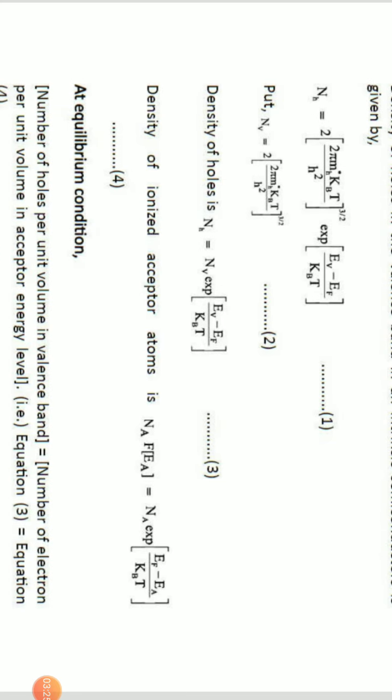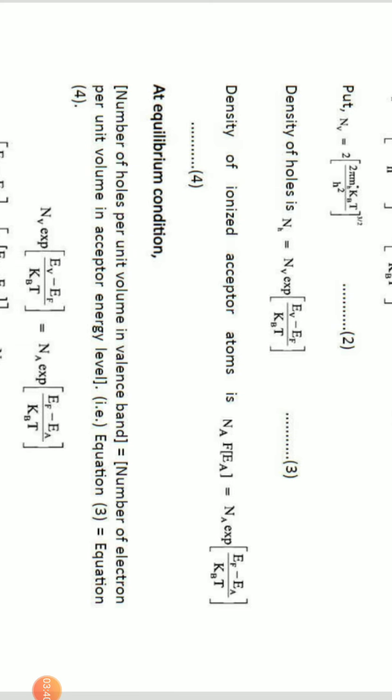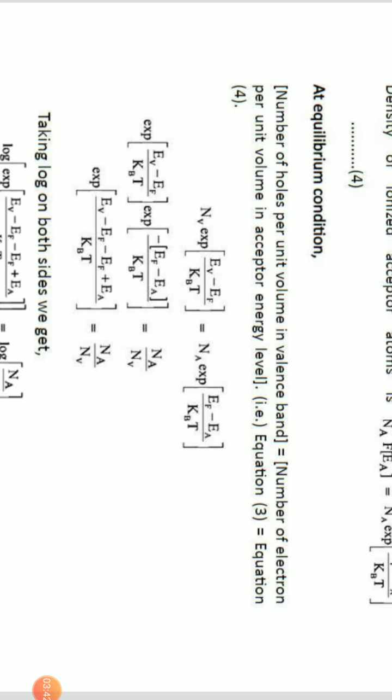But these holes are created because the trivalent impurity is accepting the electrons. Because the trivalent impurity is accepting the electrons, free spaces are created in the silicon. So this is possible like Na into f of Ea equals Na into exponential of (Ef − Ea)/kT. So let us equate equation 3 and equation 4. We get Nv exponential of (Ev − Ef)/kT equals Na into exponential of (Ef − Ea)/kT. Bring all exponential terms to one side and non-exponentials to the other side. We get exponential of (Ev − Ef)/kT into exponential of minus (Ef − Ea)/kT equals Na by Nv.